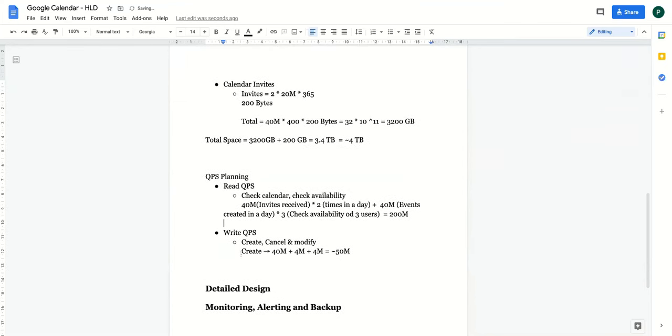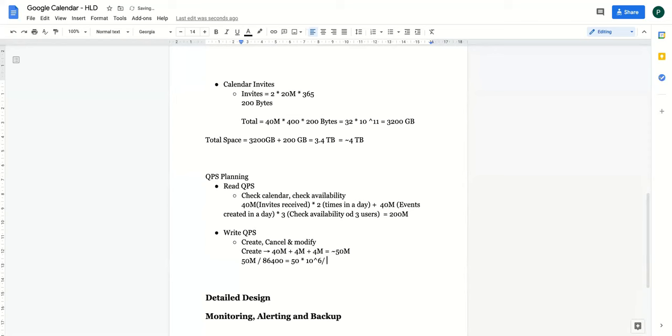Now let's try to do estimation. So this is in a day, everything is in a day. So what we have to do is calculate per second, right? So can I say 50 million divided by, in a day we have 86400 seconds. So 50 million is 50 into 10 to the power 6, divided by, can I approximate 86400 to 10 to the power 5?